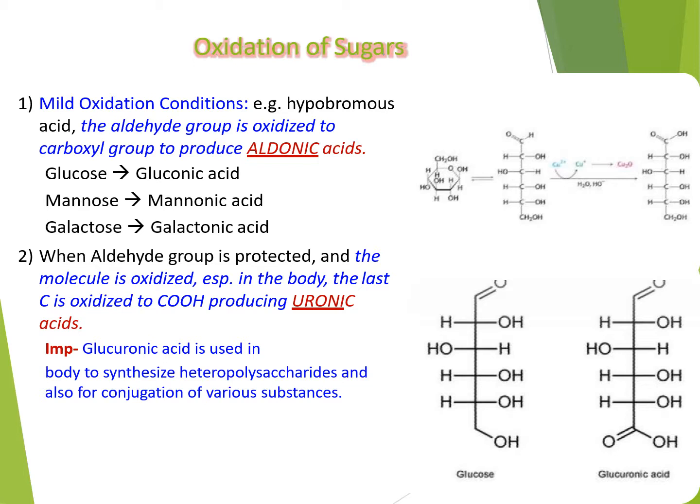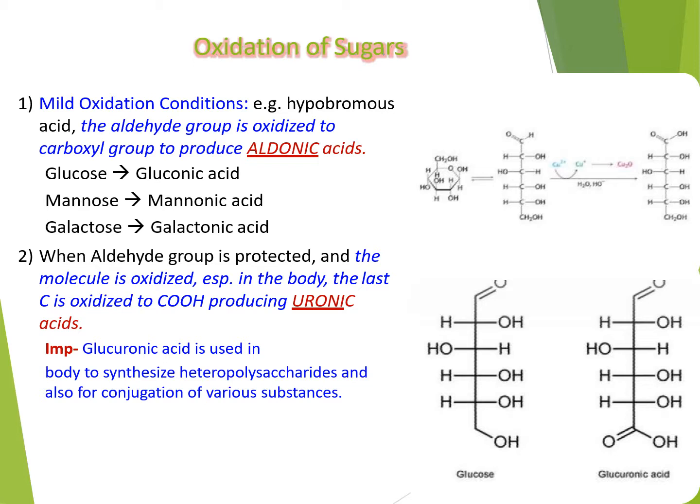For example, glucose forms gluconic acid when oxidized. Like that, mannose when oxidized gives mannonic acid, and galactose when oxidized gives galactonic acid.